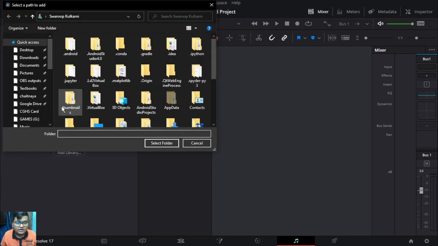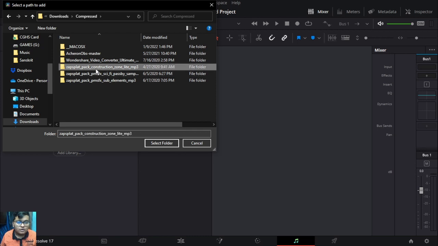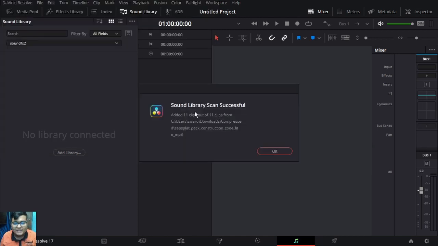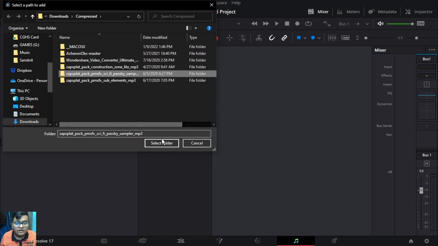You can browse to your library, wherever you have stored your music and effects, basically effects, and select the folder. It will take some time and you will get a prompt like this: sound library scan successful. At that time you will get an image like a waveform shown here. Let me add some more libraries. You can also do it by clicking on the three dots and add library.